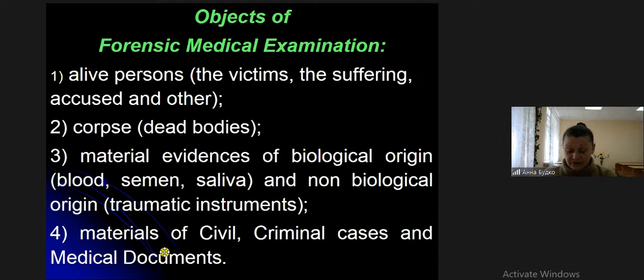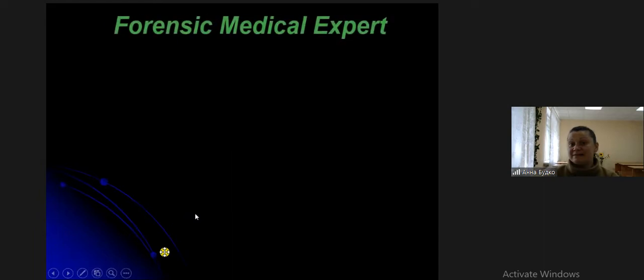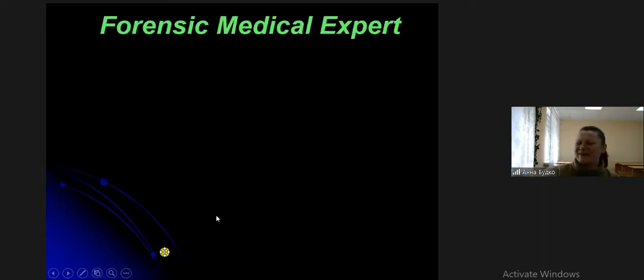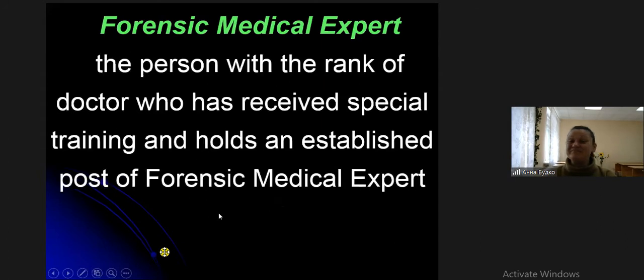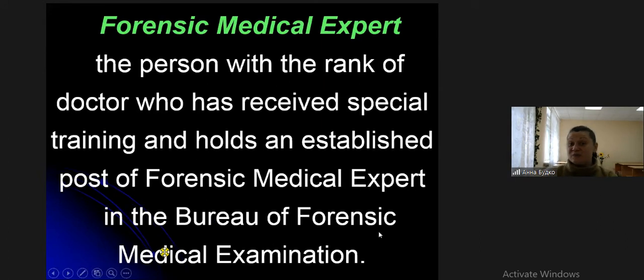So next, my dear friends, repeat: objects are living persons, dead bodies, material evidence, and materials of civil and criminal cases and medical documents. Next, types of forensic medical examination. Who is a forensic medical expert, my dear friends? In Ukraine, this is a person with the rank of doctor who has received special training and holds an established post of forensic medical expert in the Bureau of Forensic Medical Examination.